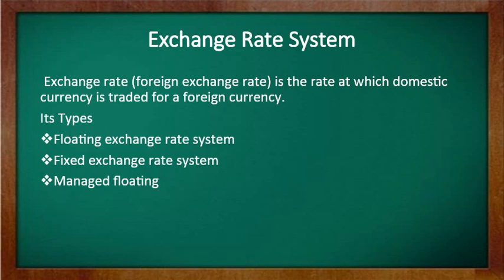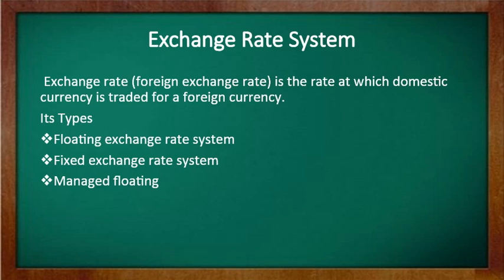Third one, we have the managed floating system, which is a mixture of the fixed exchange rate system and the floating exchange rate system. What happens if something goes in the wrong direction?